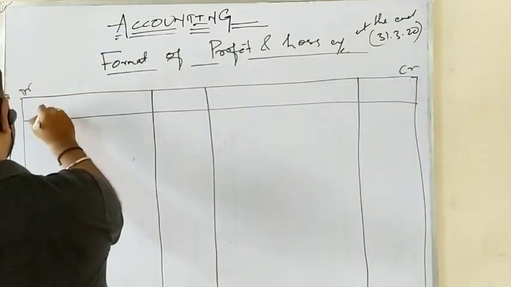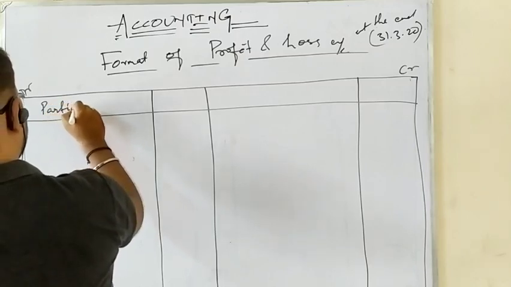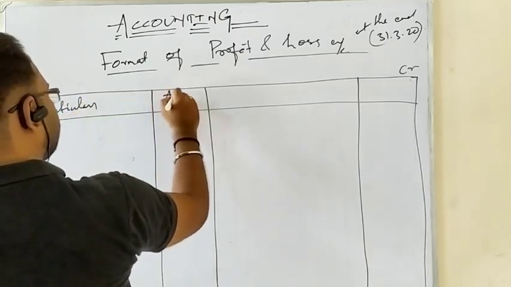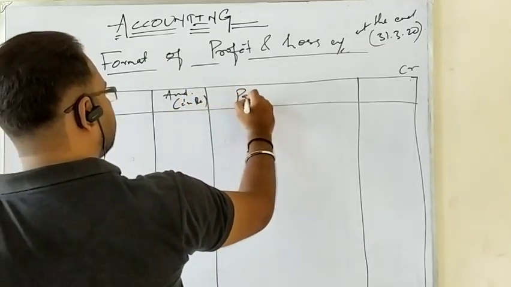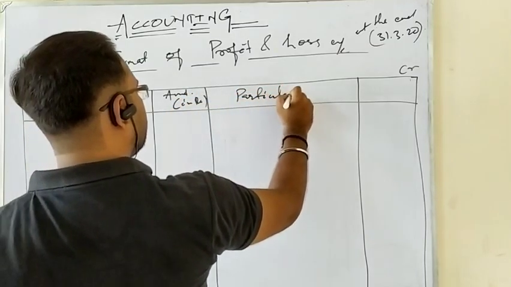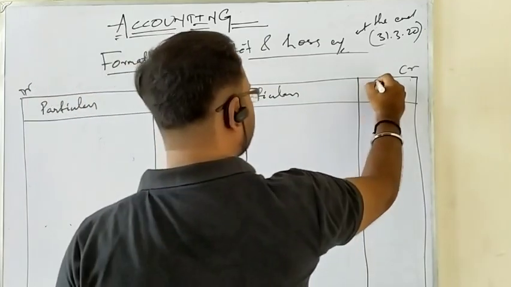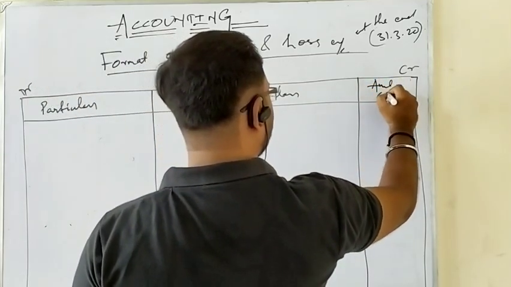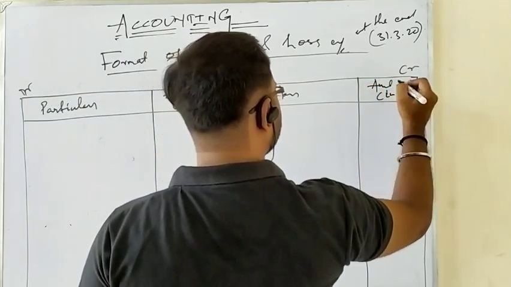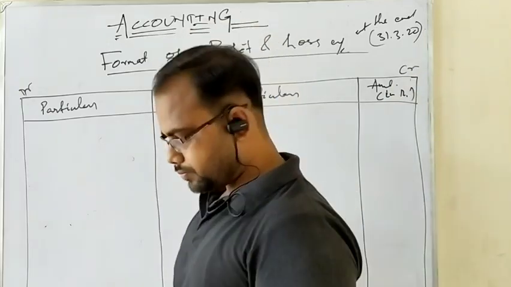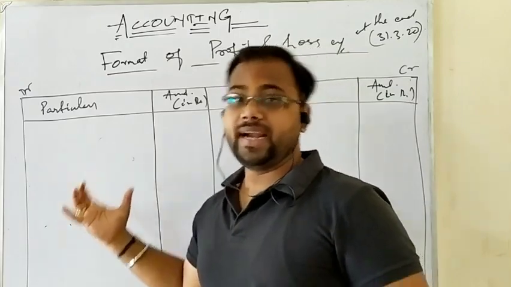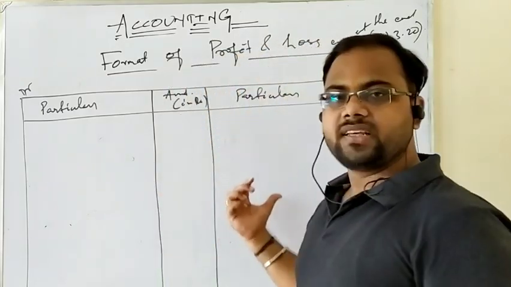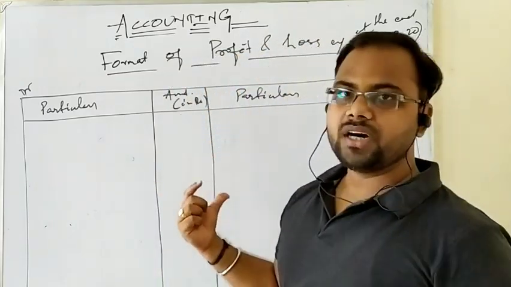Okay, this is particulars on the debit side of profit and loss account, and this is the amount column in the debit side of profit and loss account, and this is the particulars column in the credit side of profit and loss account, and same like the amount column of credit side of profit and loss account. As you know, profit and loss account is a nominal account, debit side is the expense side, indirect expenses are written here, credit side is the income side, indirect incomes are written over here.